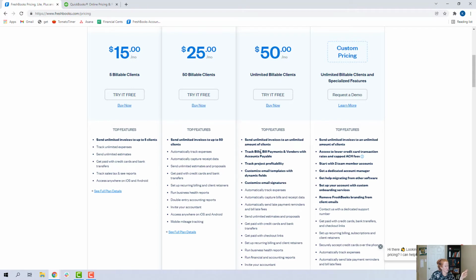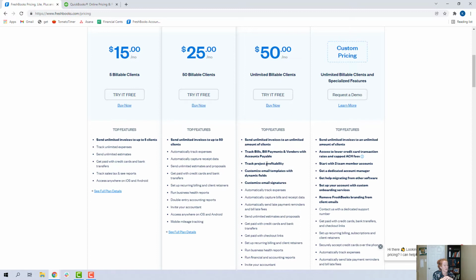There are other things that distinguish FreshBooks Plus and Premium, notably the feature that has to do with bill pay or accounts payable. But that part of FreshBooks still has a way to go before it's where they want it to be. Also, the ability to track project profitability and get reports on that is pretty cool. If you have projects that are large enough to be standing alone, where you want reports at that project level, you probably aren't bumping against that 50 active client limitation. But it might be a great feature for you to access for your overall business strategy. So you'll have to decide if that's worth it, even if you don't need the unlimited clients.